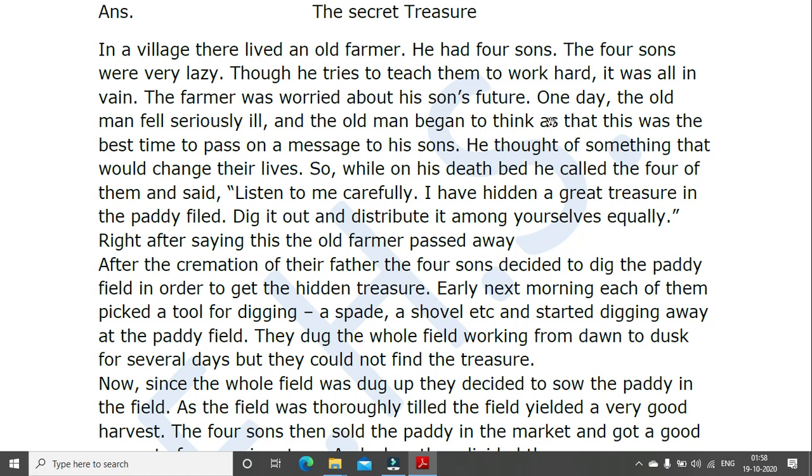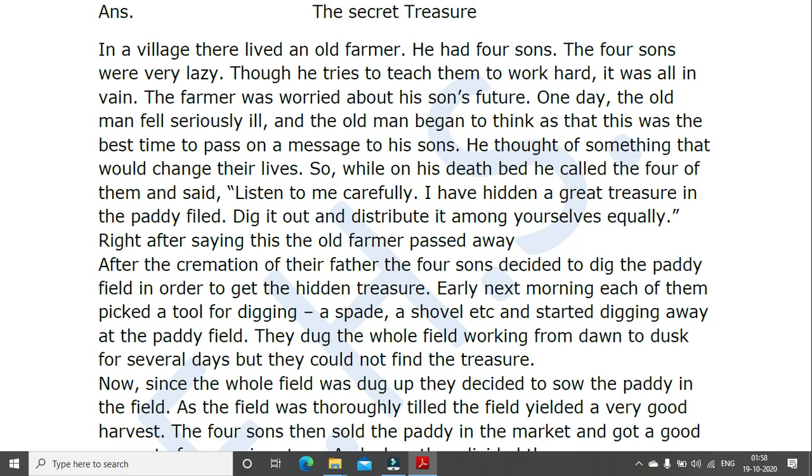He thought of something that would change their lives. So while on his deathbed, he called the 4 of them and said, "Listen to me carefully. I have hidden a great treasure in the paddy field." Okay, your "field" spelling is wrong. F-I-E-L-D. I've made a typing error. F-I-E-L-D. "Dig it out and distribute it among yourselves equally." Right after saying this, the old farmer passed away.